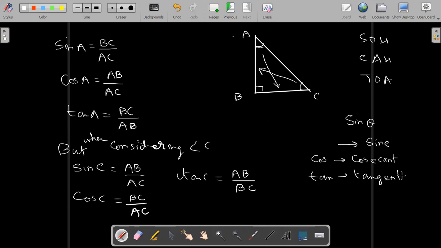Similarly, cosec is cosecant, sec is secant, and cot is cotangent.